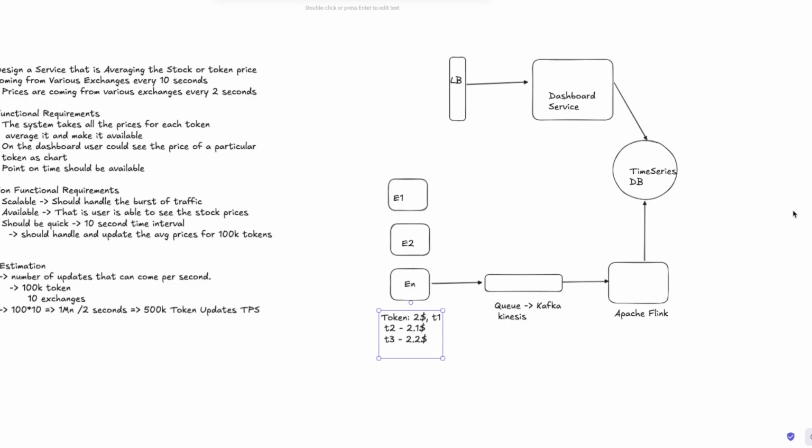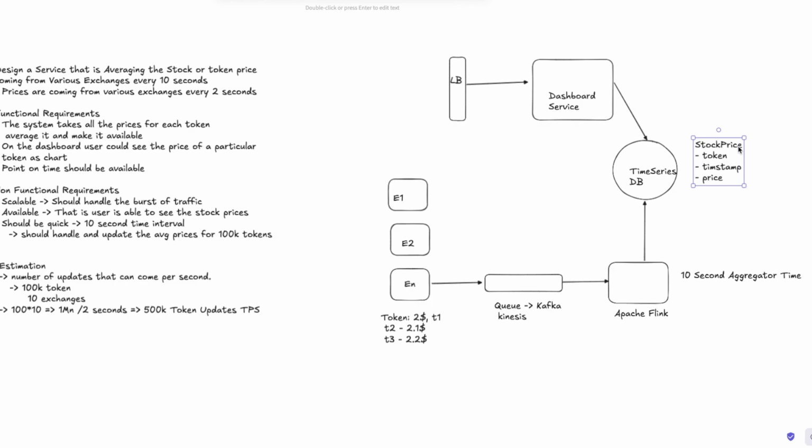So what's happening here is, at Flink basically we can have a 10-second flush interval, or call it an aggregator time. So it will aggregate and then push the data into the time series DB. It will take the average and push it. Now, as you can see, this will have the stock price data, which will have the token, timestamp, and then the price. These are the three things that are there. This will be one table that we'll be having.